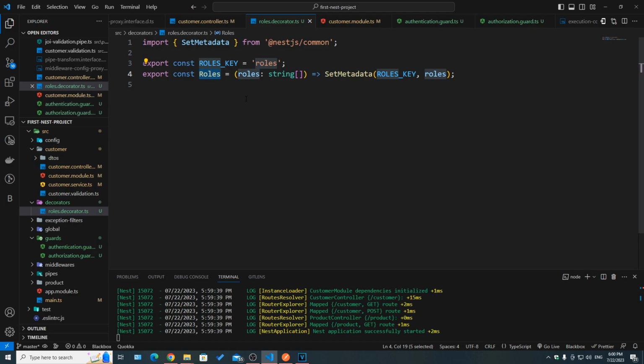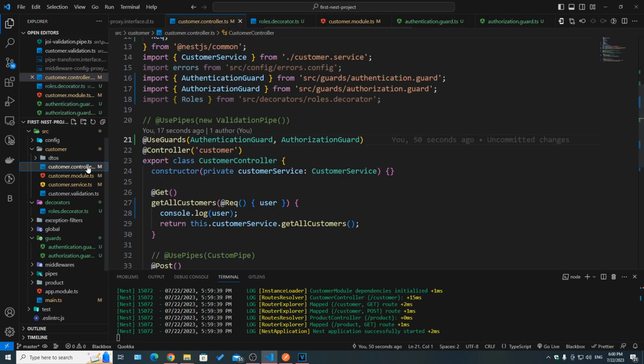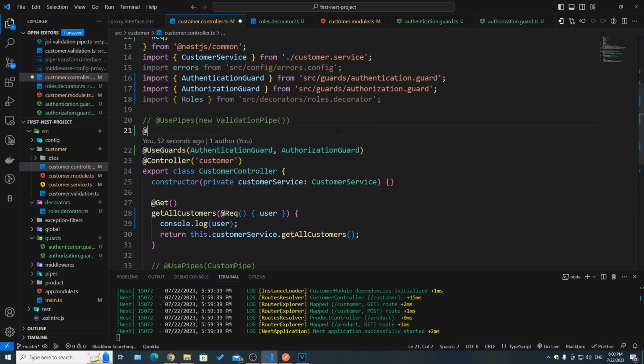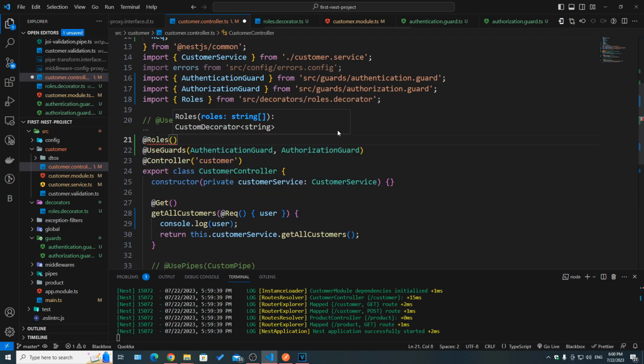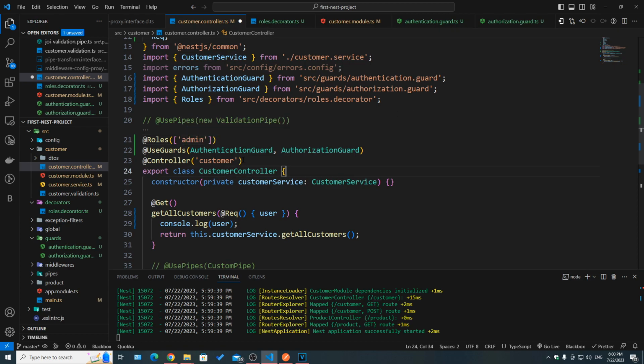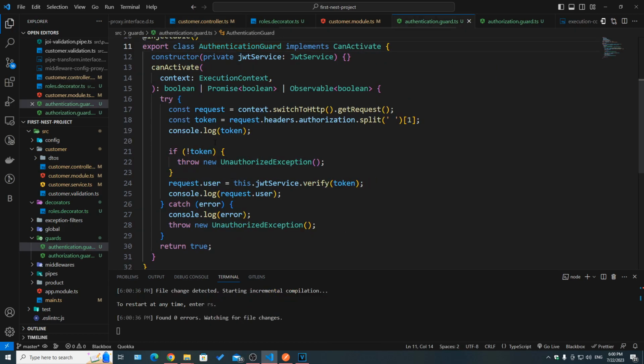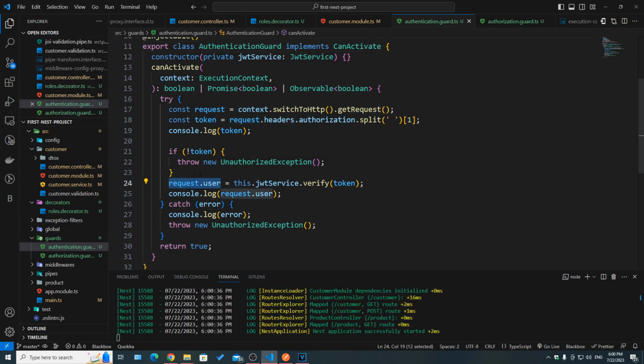So now to be able to use that decorator, we could go to our controller, and then if you have the auth guard on the controller level, we could set it here, @Roles, and then it takes an array of strings, so we could have admin. This would mean that this controller can only be accessible by admins. And of course, we're going in our authorization guard to get this metadata, the required role, and then compare it to the req.user role, so the role that the user has.